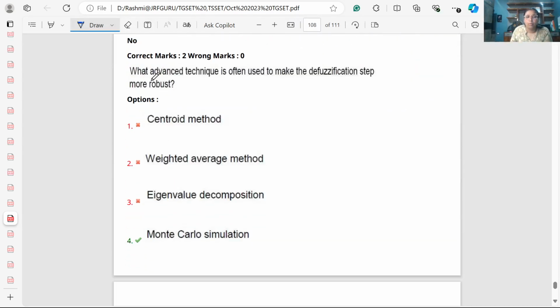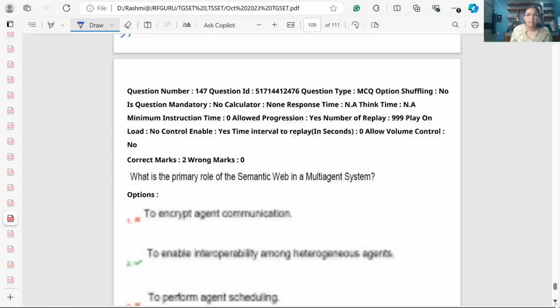Next question is, what advanced technique is often used to make the defuzzification step more robust? So Monte Carlo simulation, remember it. Monte Carlo simulation is often used to make the defuzzification step more robust.